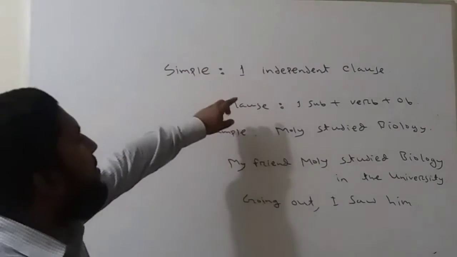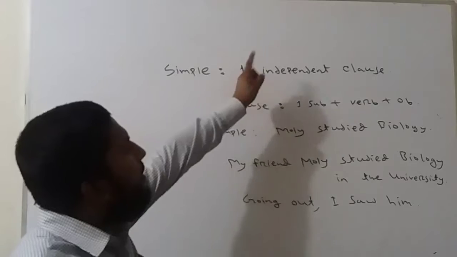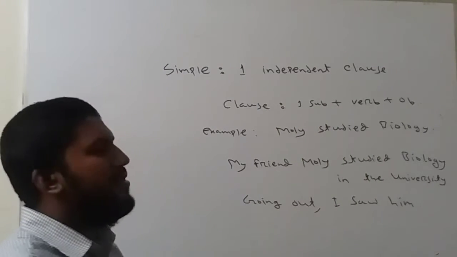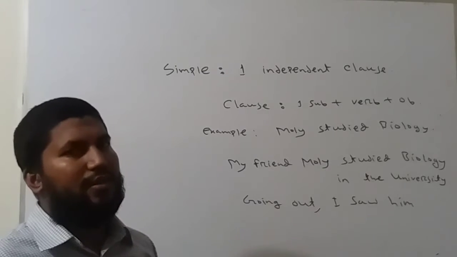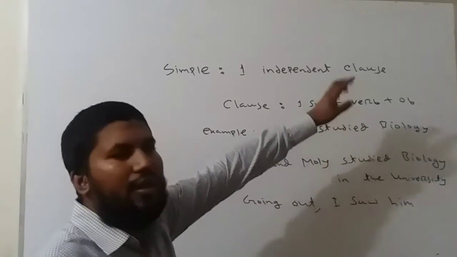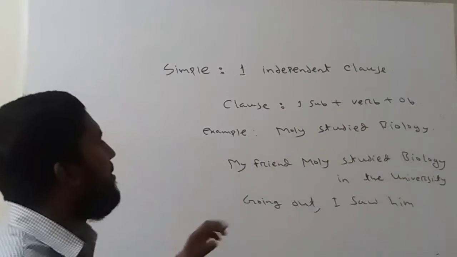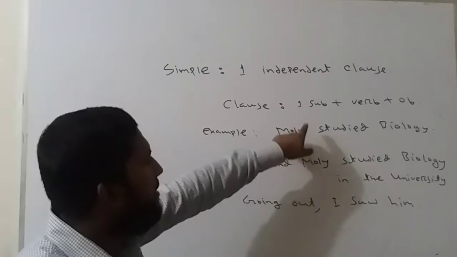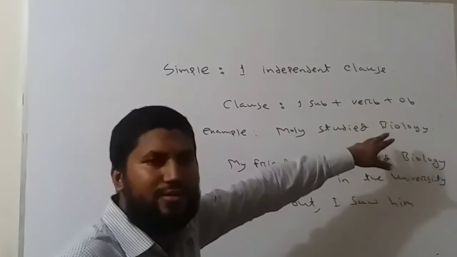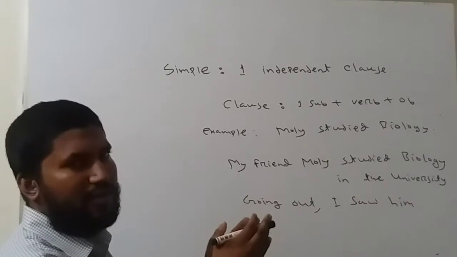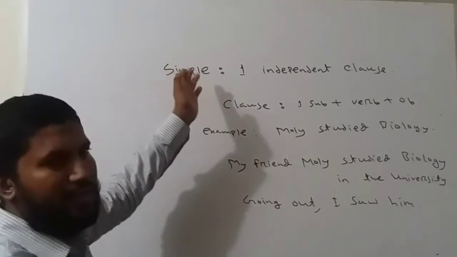In a simple sentence, there is one independent clause. What is a clause? A clause is a part of a sentence. In a clause, there is one subject, a verb and an object. For example, Molly studied biology. Here Molly is the subject, studied the verb, biology the object. So this is a clause and this is an independent clause. This is also called a simple sentence.